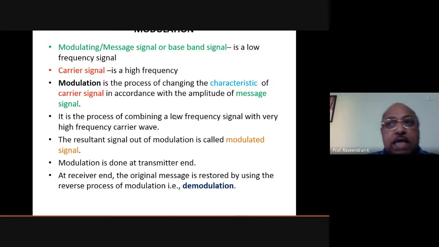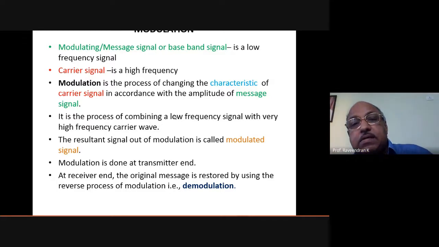So in order to carry the audio signals to a longer distance, we need another wave or another signal which will have a high frequency associated with it, and that carries this audio signal along with it, so that the audio signal and the carrier wave together will travel to reach the distant end.